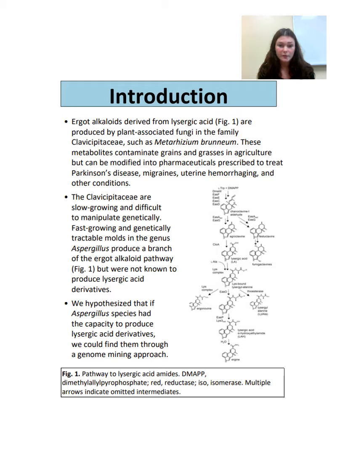Now, there are two types of fungi that produce ergot alkaloids: the Clavicipitaceae family and Aspergillus species. The Clavicipitaceae family produces lysergic acid derivatives, but they're slow-growing and difficult to manipulate genetically. The Aspergillus species, on the other hand, is fast-growing and very easy to culture and manipulate genetically, but they have not been known to produce these lysergic acid derivatives.